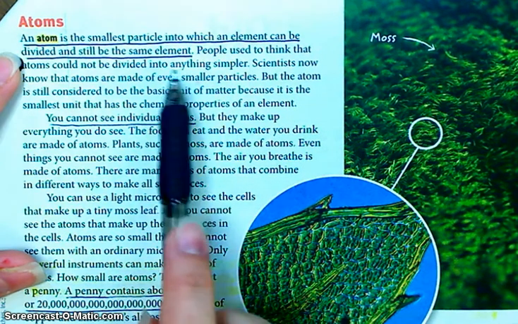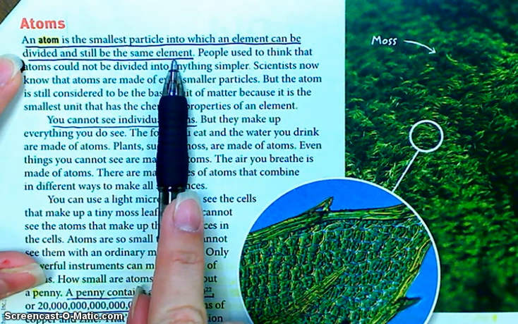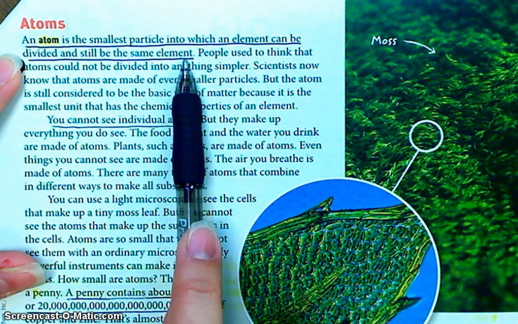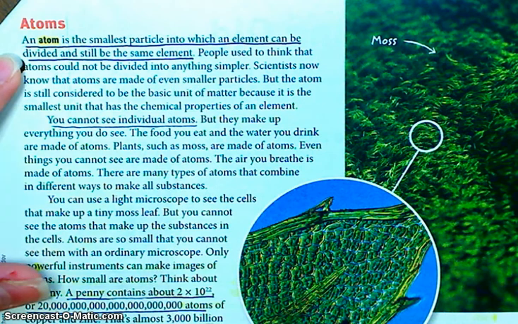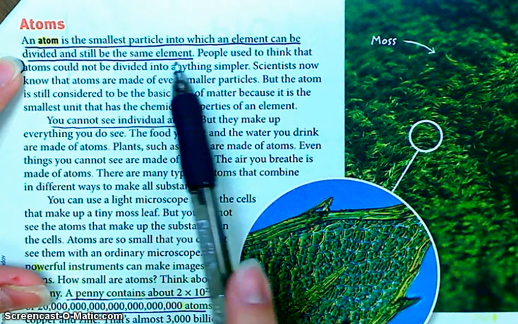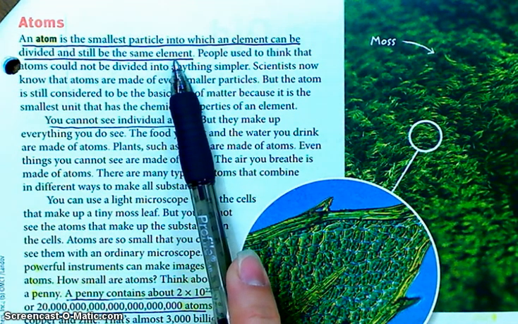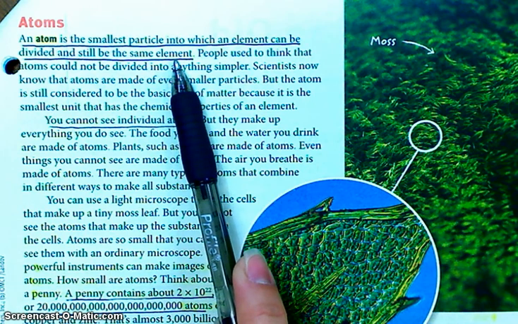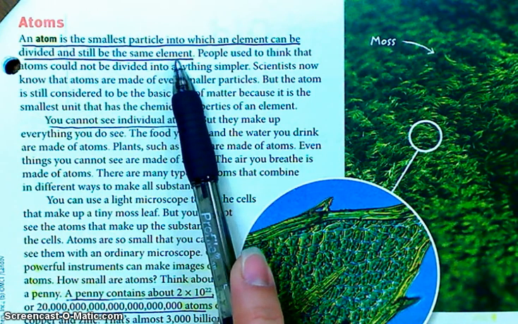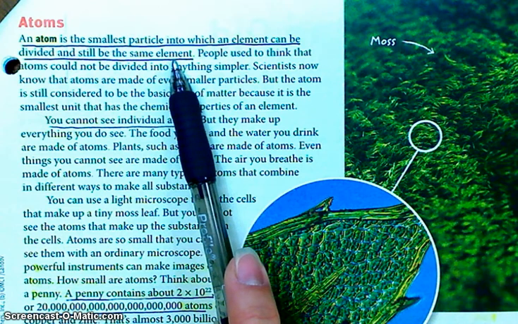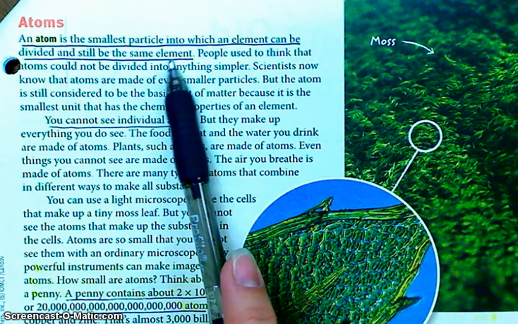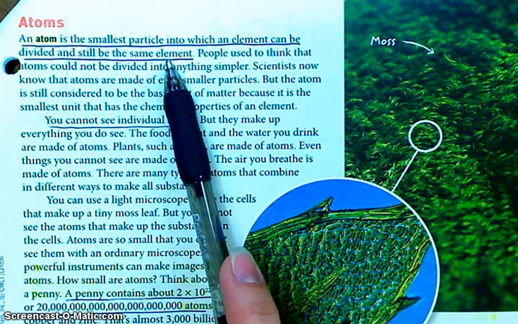Now, when we talk about elements, remember we're talking about pure substances, and where do we find the list of all of the elements that are known? On the periodic table. So if you had a chunk of copper or a chunk of gold or a chunk of whatever, you're talking about some sort of element. And again, elements make up compounds such as salt and rocks. But if you are talking about the smallest part of that element that still has the qualities of that element, then you're talking about an atom. Is everybody okay with that?